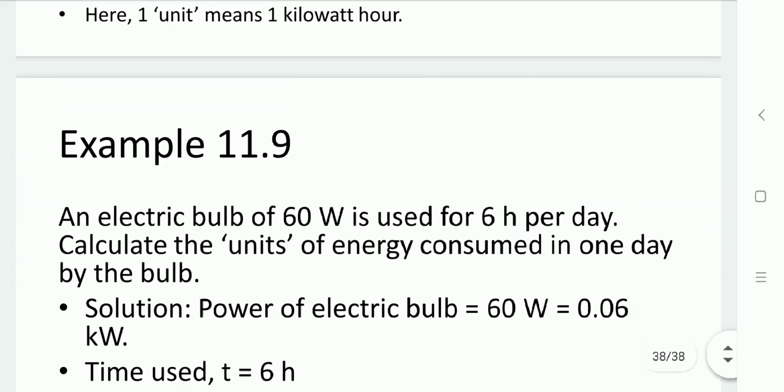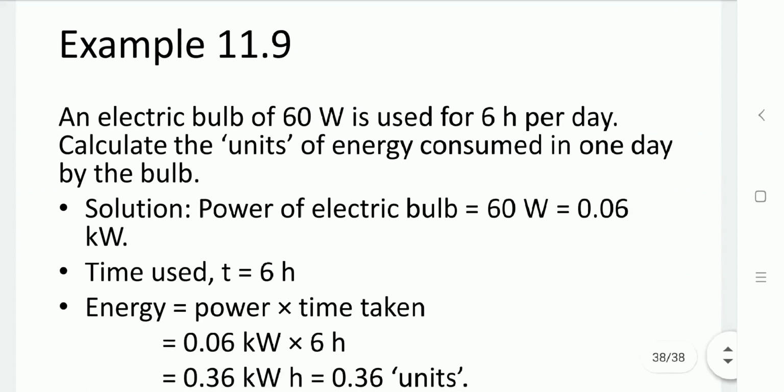Let us go through an example. An electric bulb of 60 watt is used for 6 hours per day. Calculate the units of energy consumed in 1 day by that bulb. So the power of the bulb is 60 watt. Let us convert into kilowatt, the commercial unit. So that is 0.06 kilowatt.